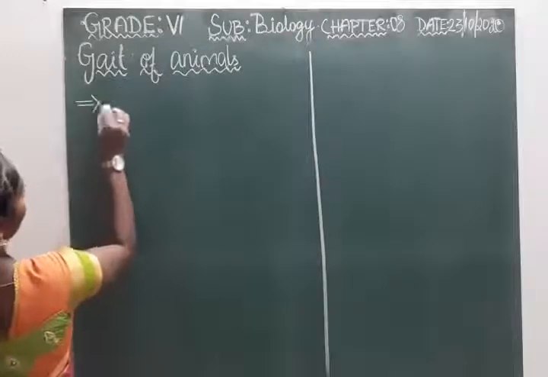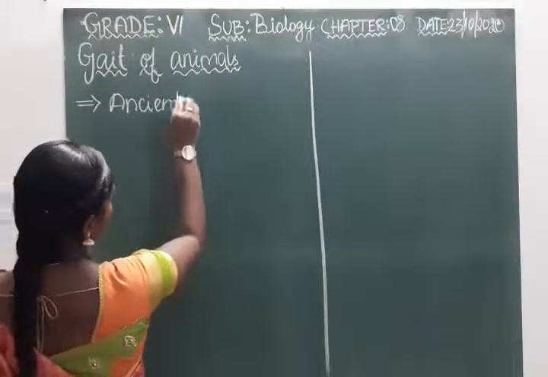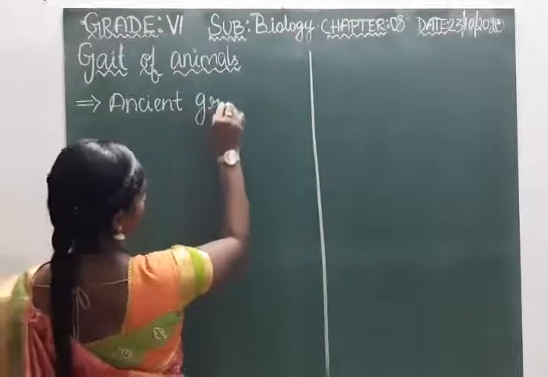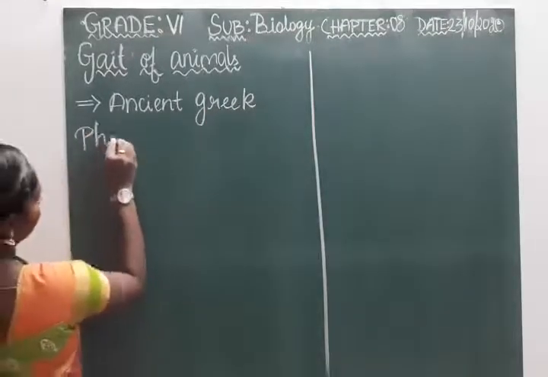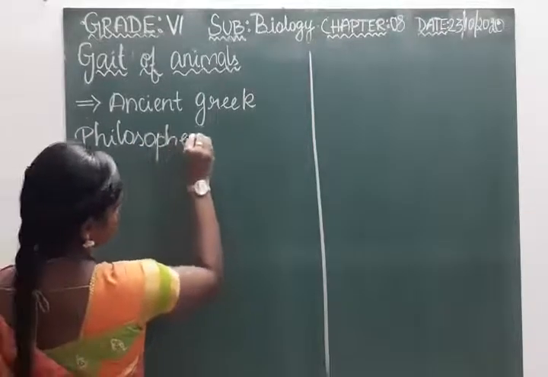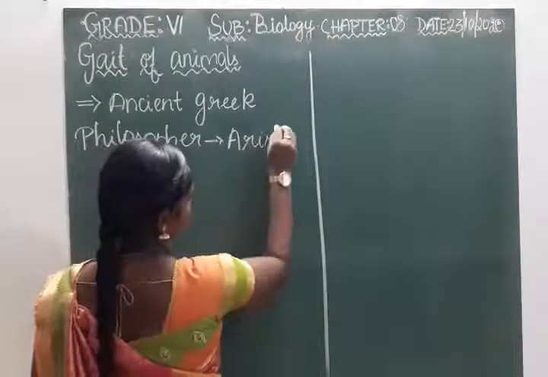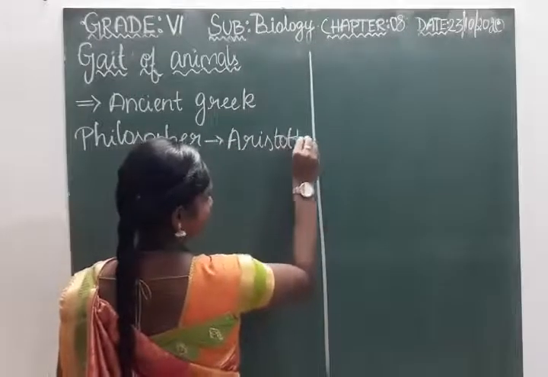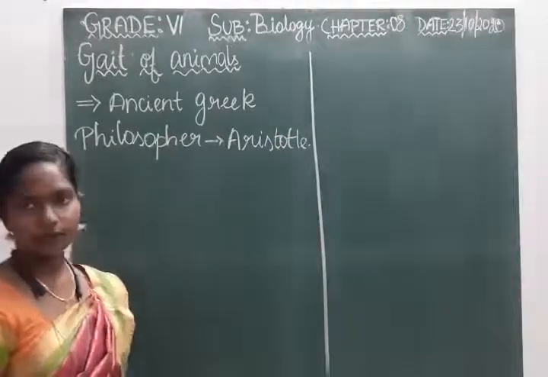Ancient Greek philosopher. His name is Aristotle. So he wrote this book, Gait of Animals.